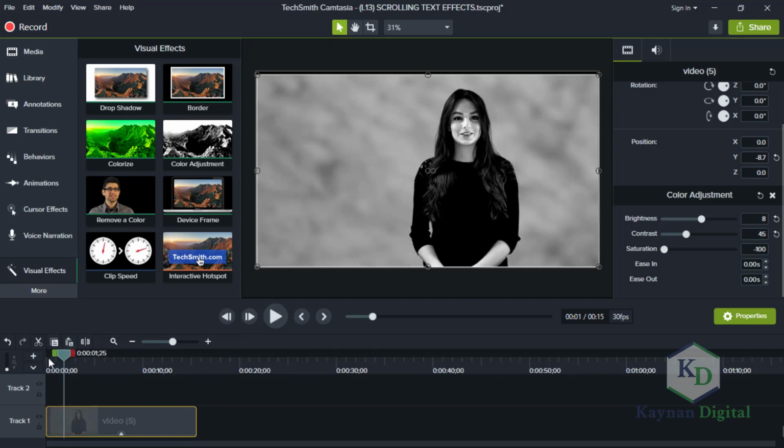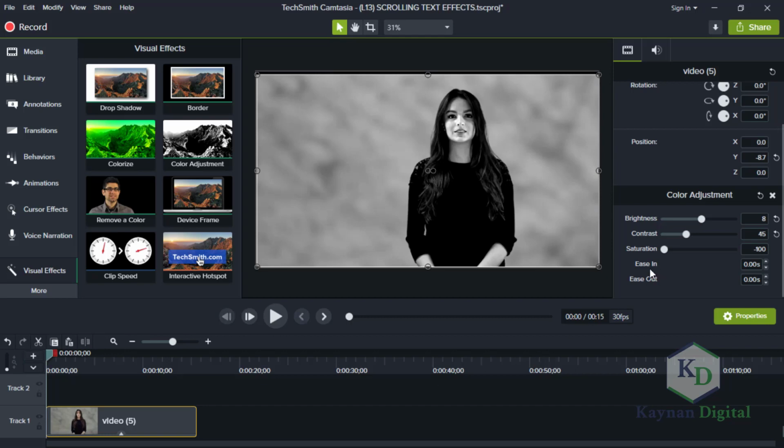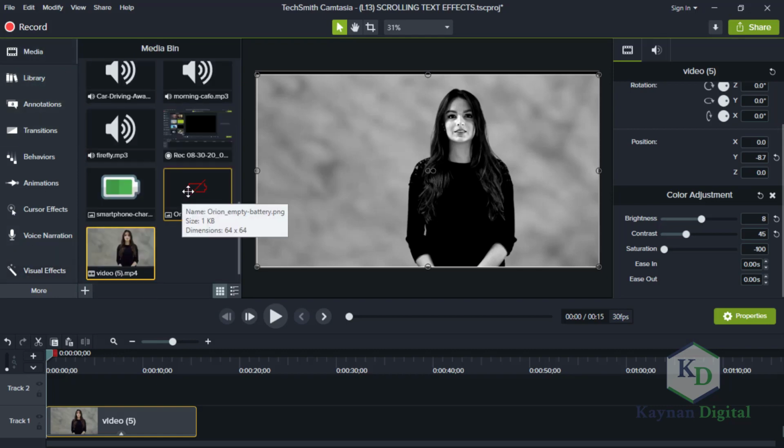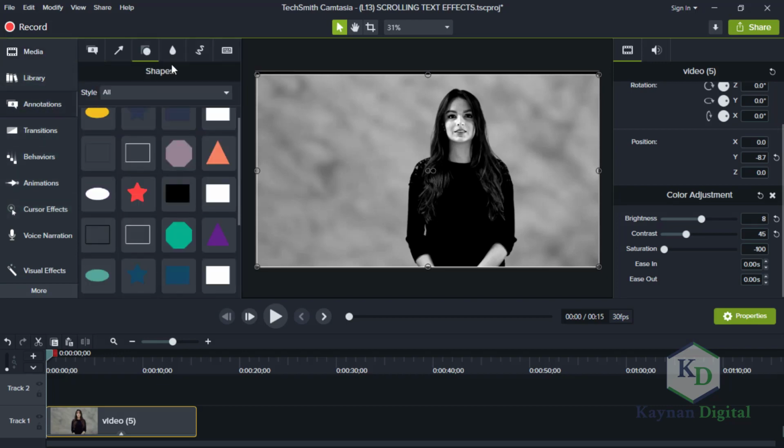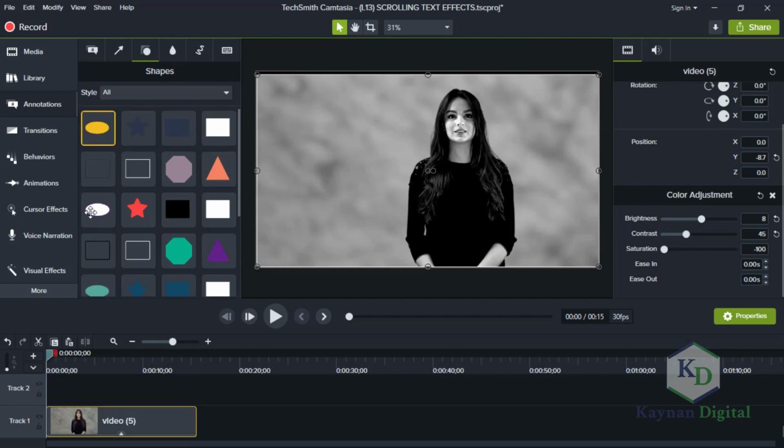Wonderful. So the next thing to do now is to bring in the icon that I downloaded. I've imported it already. So first, let's create the small record button here. Let's go to annotations, go to shapes, bring in this shape.